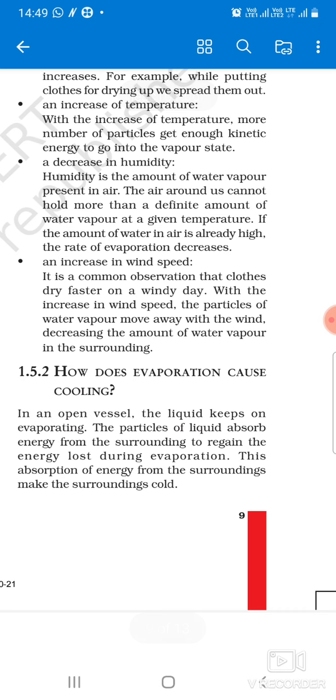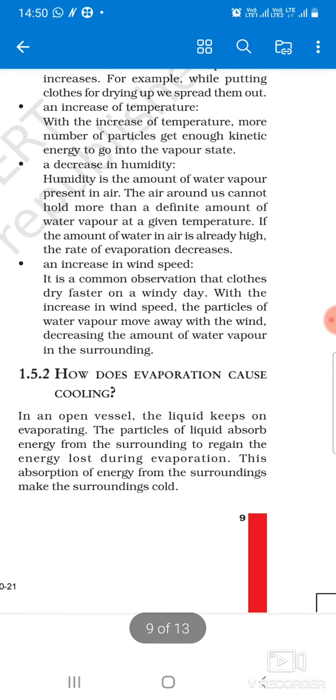In an open vessel it will be evaporated, and the particles of the liquid will absorb energy from the surrounding to regain the energy lost. It means that the particles are taking energy from the surrounding, and then the temperature of the surrounding will become less.